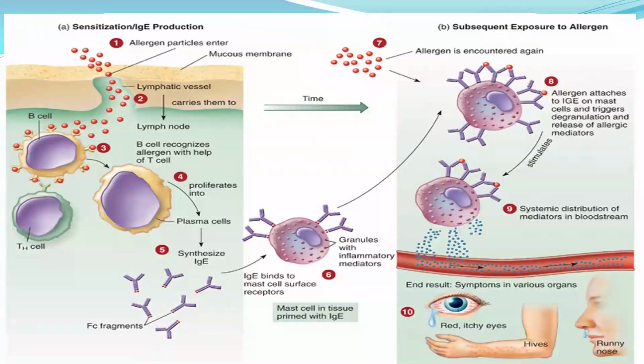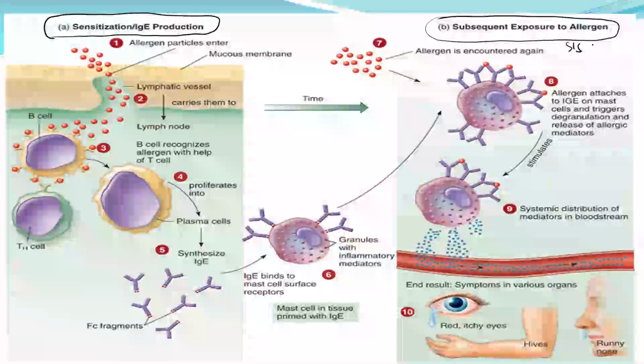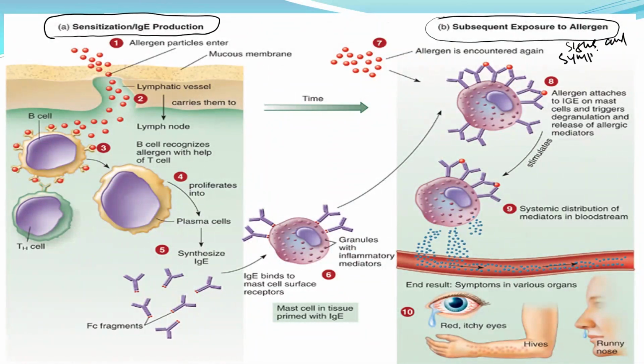Now, again, there are two stages. The left one is the sensitizing dose, and the second one is the provocative dose. This is when that person will have signs and symptoms of allergy.